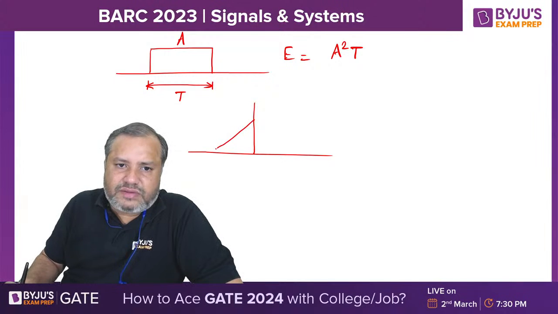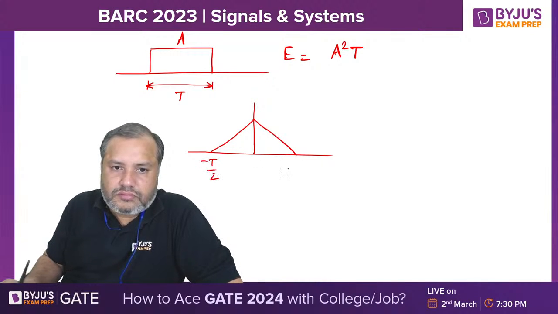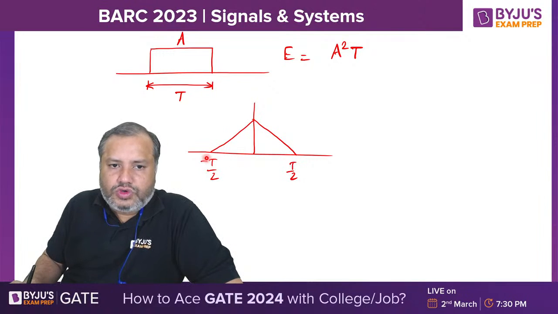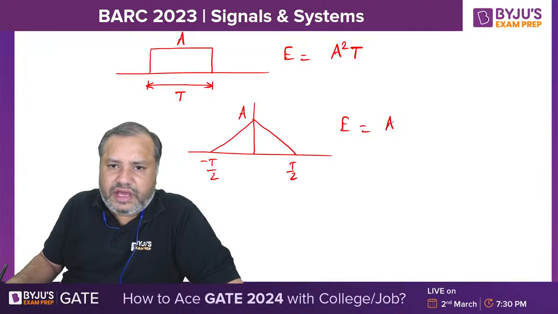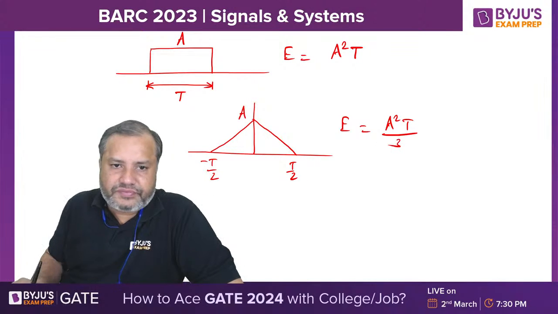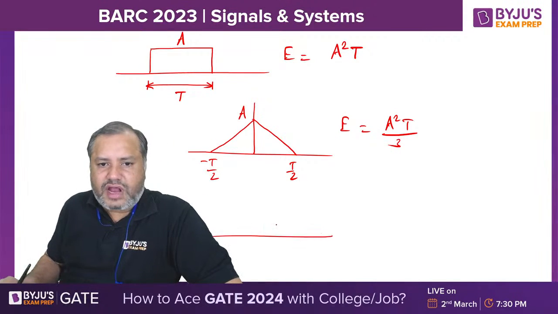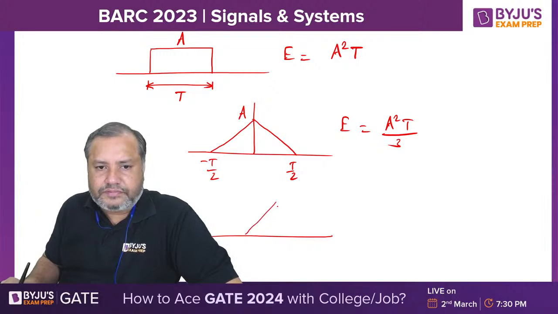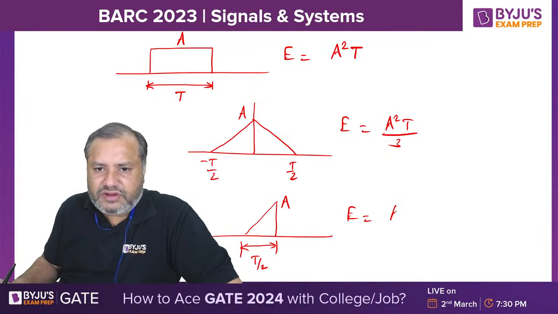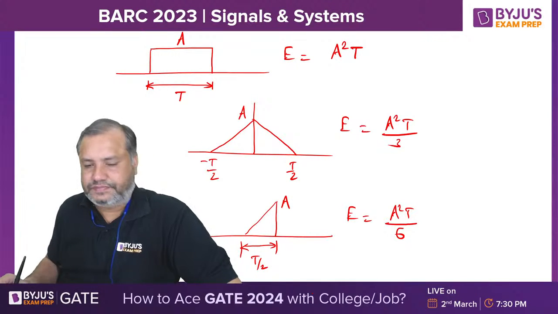If you have a symmetrical triangle whose width is t and height is a, then the energy in this case will be a square t by 3. If you have a right angle triangle whose width is t by 2 and height is a, in that case energy will be a square t by 6.